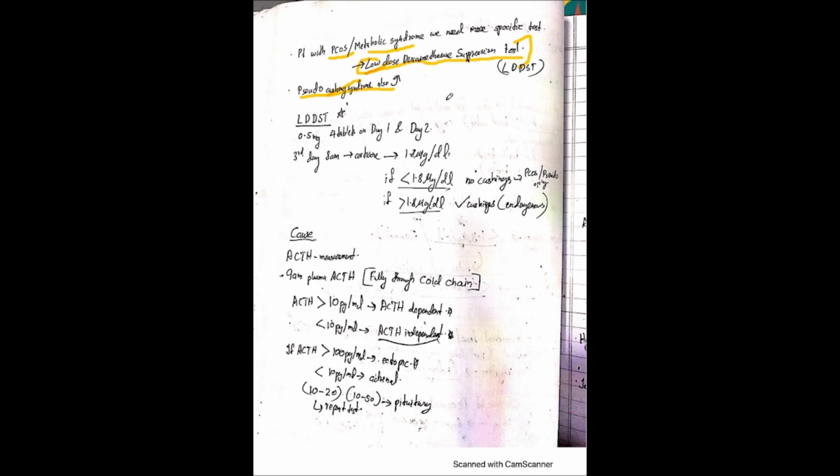So what we do in this low dose dexamethasone suppression test is that we give a low dose of dexamethasone, that is 0.5 mg, 4 tablets on day 1 and day 2, and on the third day we call the patient at 8 a.m. and we check for the cortisol, and as usual it should be around 1.8 microgram per deciliter. If it is less than 1.8, we can confirm there is no Cushing's and only PCOS or pseudo-Cushing's, and if it is greater than 1.8, it will be Cushing's, that too endogenous type.